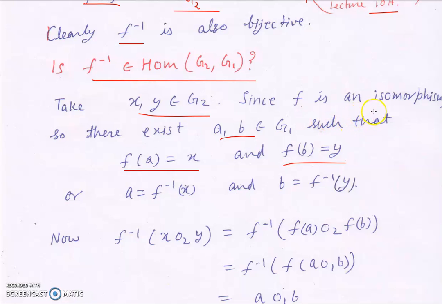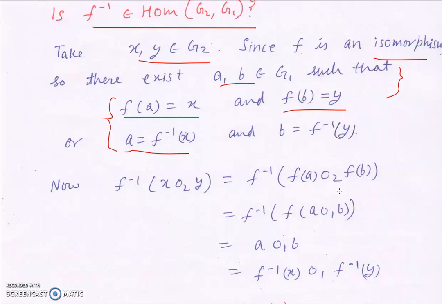I have written that F is an isomorphism, but for showing this, the only thing I am using is the onto-ness of this map. Because F is an isomorphism, F is onto. So for given x, y in G2 there exist pre-images, suppose a and b. But for writing this line, I am using one property of this map, that is injectivity. So for writing these two lines, only the bijectivity is used. So a can be written as F inverse of x and b can be written as F inverse of y.